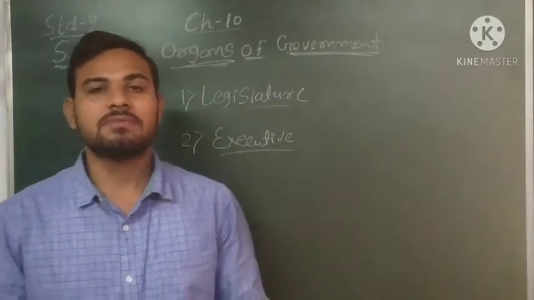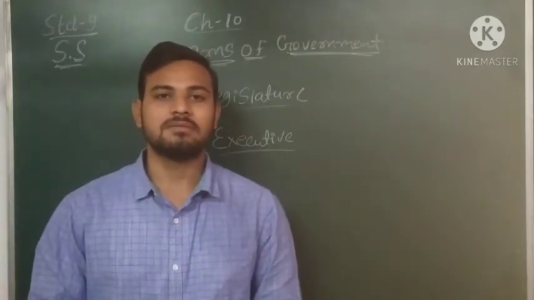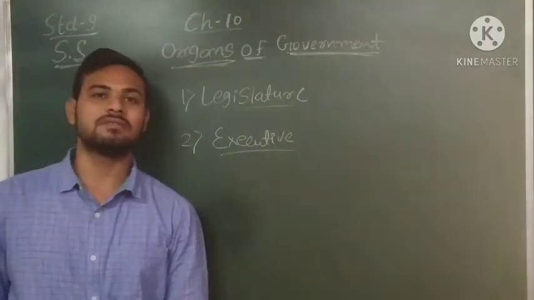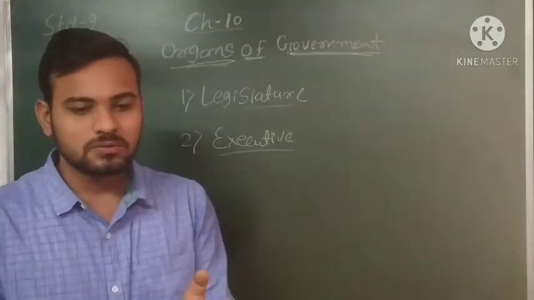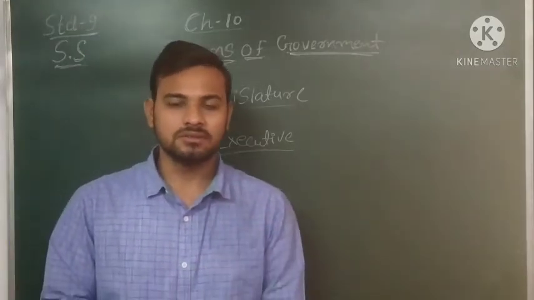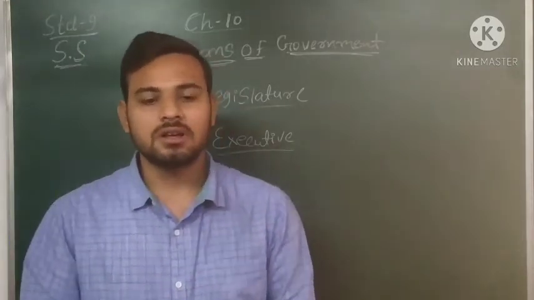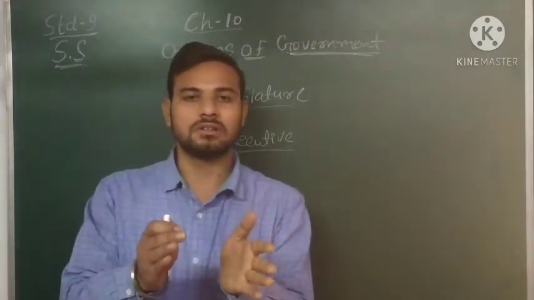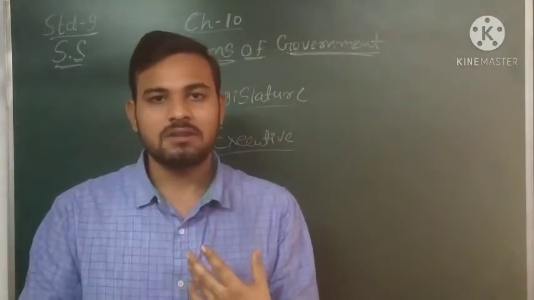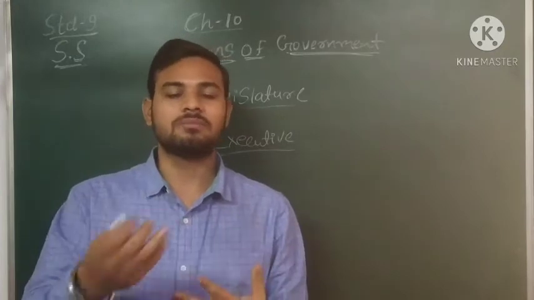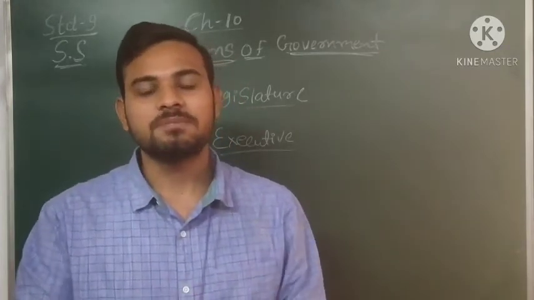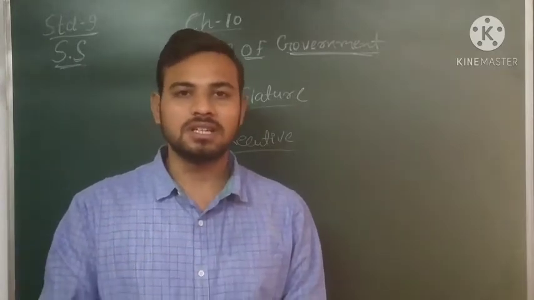So as we have completed 2 chapters of our syllabus, now we will start chapter number 10, that is organs of the government. So basically this is the civic portion. So first of all, as the title suggests, organs of the government. What is the meaning of organs? We know that the organs are the parts that have performed a specific function, like our body does.